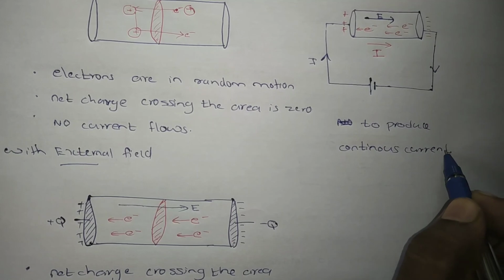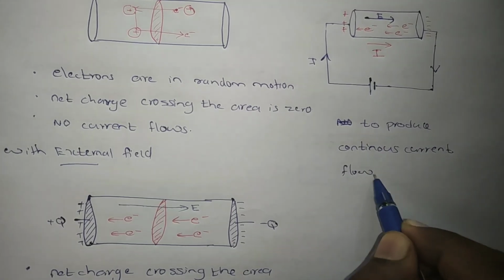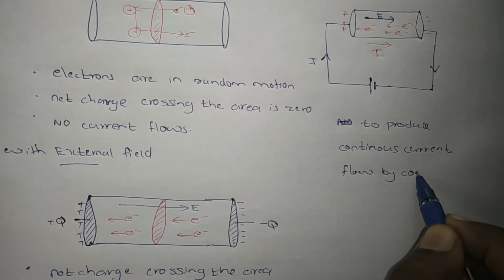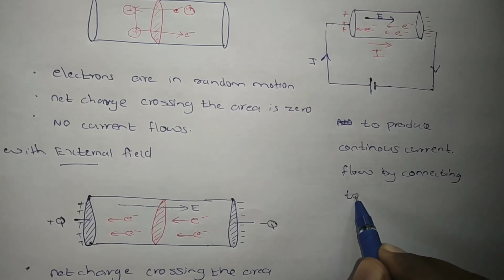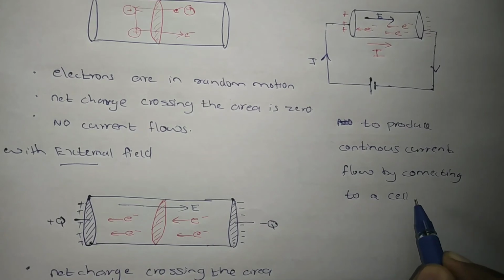Continuous current flow by connecting to a cell or battery. Clear? Okay. So this is about the electric current in a conductor.